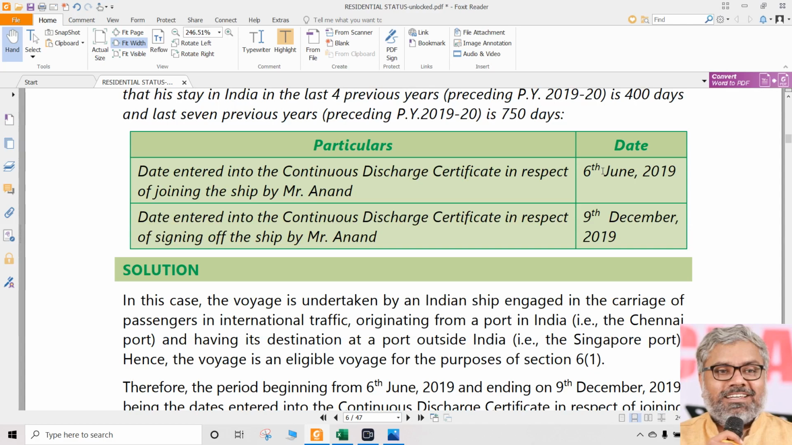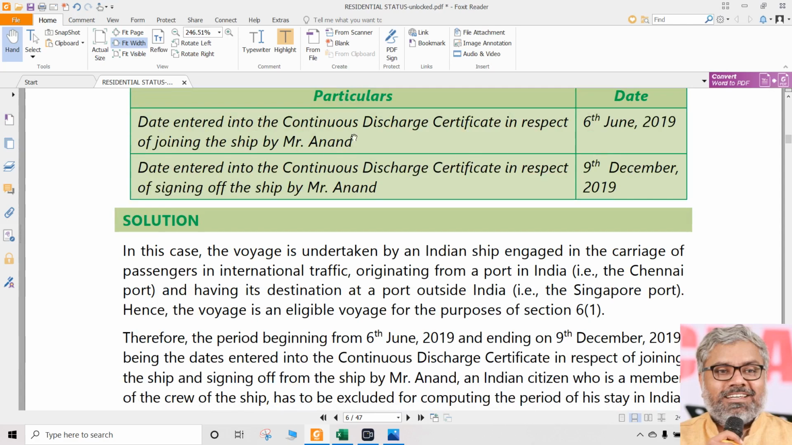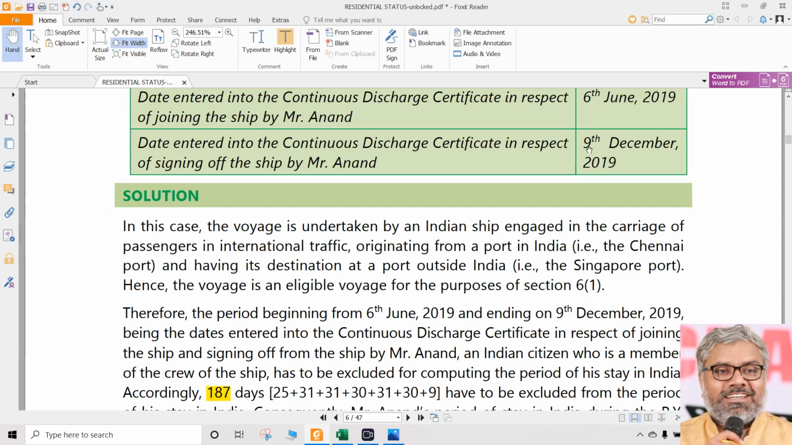Let us say he has entered into the ship on 6th June by entering in the continuous discharge certificate. Our previous year starts from April. So April has 30 days. April he was in India only, not in the ship. May 31, June 5 days, because on the 6th day he was already in the ship because he entered in the continuous discharge certificate. June to December is gone. Where is he? We don't care.